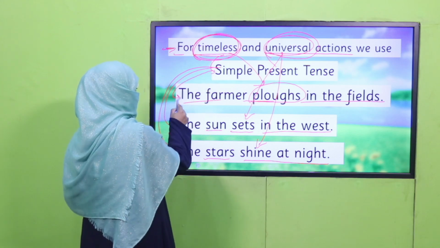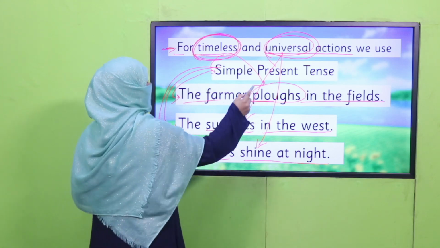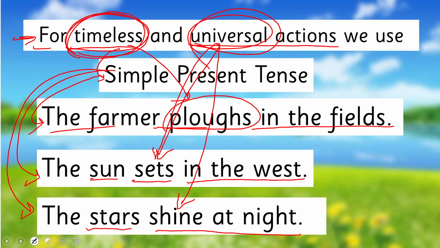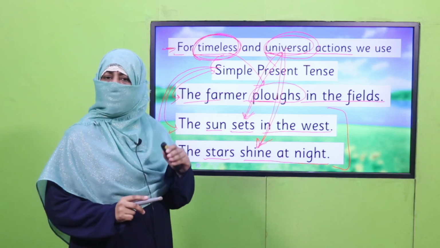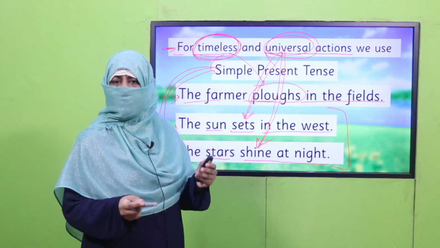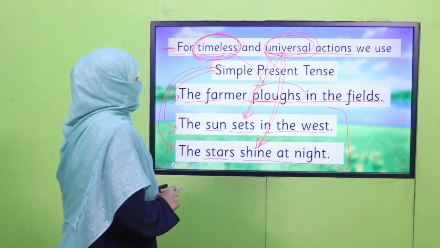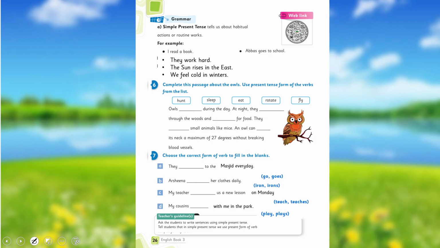As I told you, the farmer plows in the field. And the universal actions: the sun sets in the west and the stars shine at night. These are the universal actions. All right, so this is how we use simple present tense in our conversation and in writing. Let's see what your book says about it.